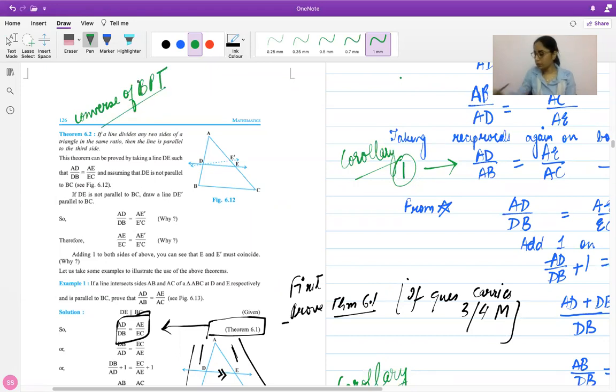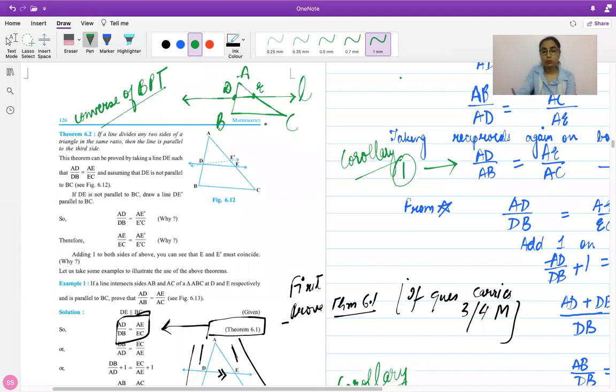So converse, okay, now Nishtha is unable to join. Converse of basic proportionality theorem means if you have a triangle in which there is a line which intersects two sides at distinct points. So let's just say that you have a triangle ABC, and there is a line that intersects two sides at distinct points. So this is point D and this is point E. Now nothing's been said that L is parallel to BC.